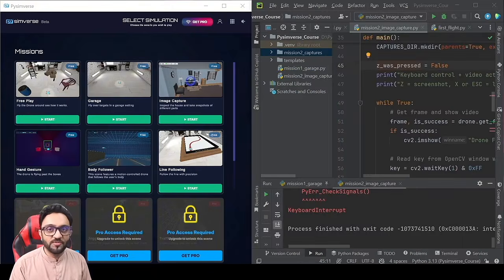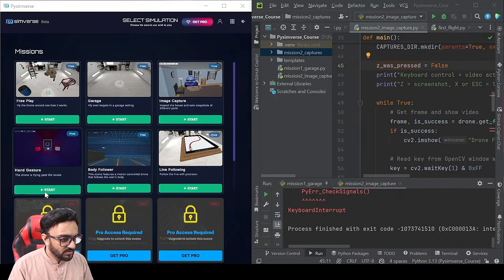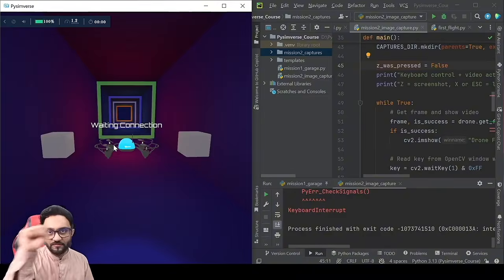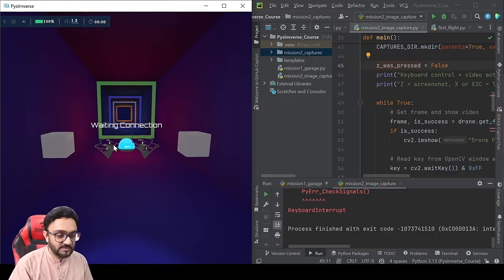So now we are going to move on to mission number 3, which is hand gesture. So if we click on that, there you go. So we have level 1 and level 2. So what exactly is the idea? So the idea is that you move left and right with your hand, and that moves the drone itself. So we have to touch this box and then we have to touch this box. So that's the basic idea.